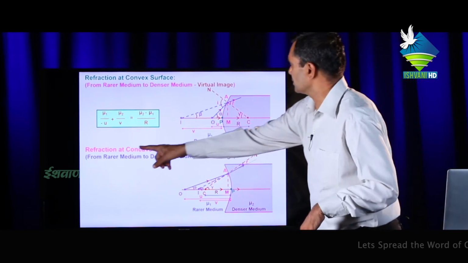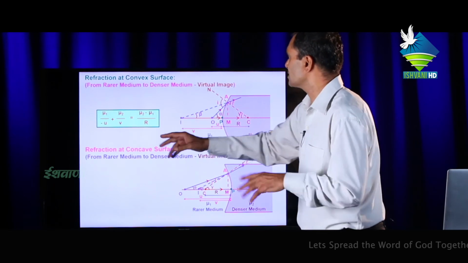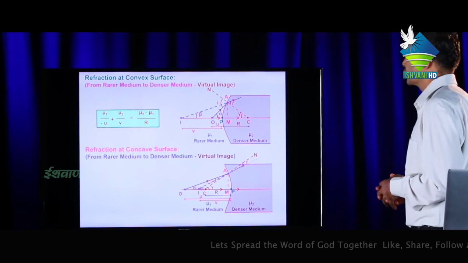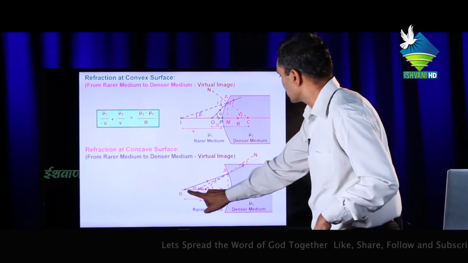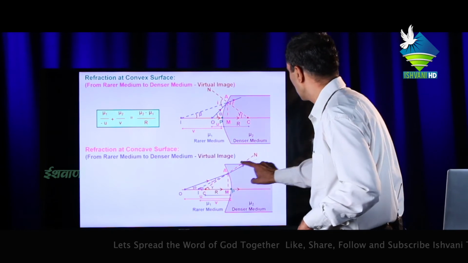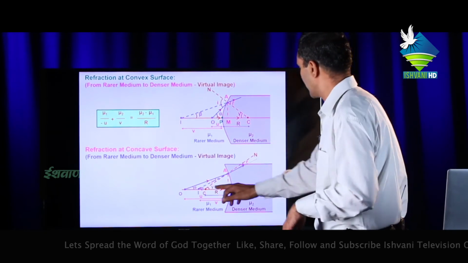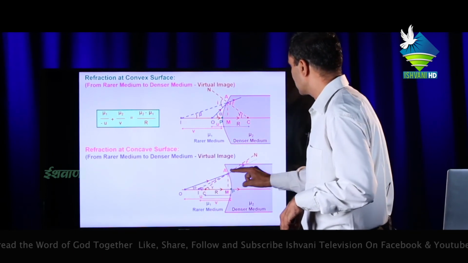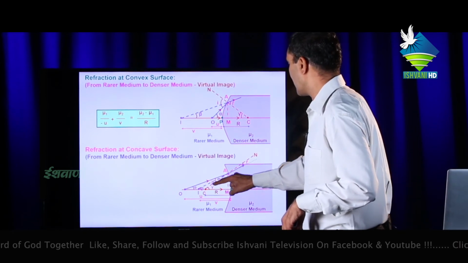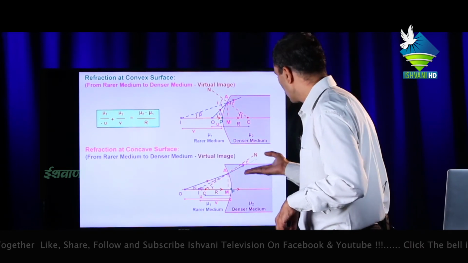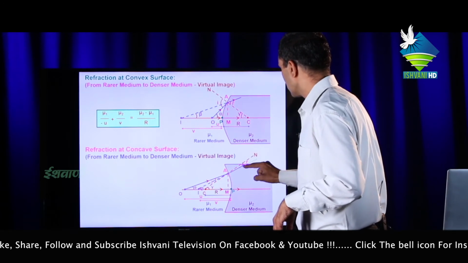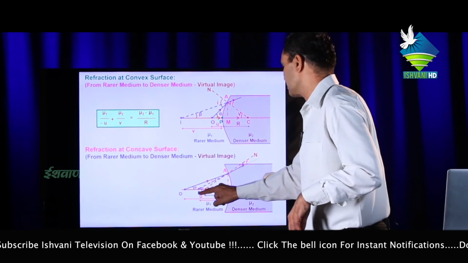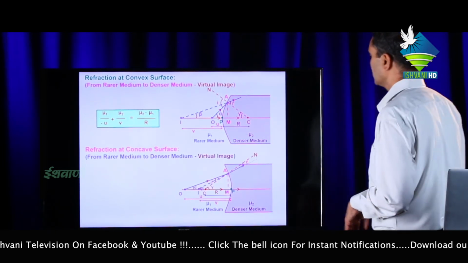Similarly, refraction at a concave surface means from a rarer medium to a denser medium, and this forms only a virtual image. Now let us consider this is the object and this is the normal. The normal is shown by CAN. Now if light travels from the object O and is incident at the point A at angle i with the normal, then it bends towards the normal. If this light is extended in the back direction and meets at the point I, then this is the virtual image of the point object O.